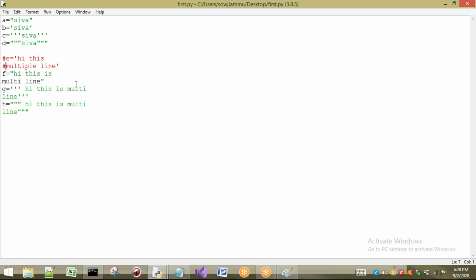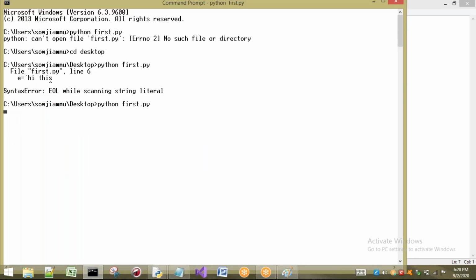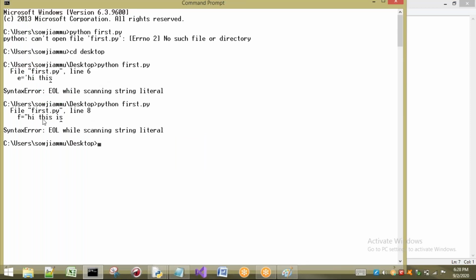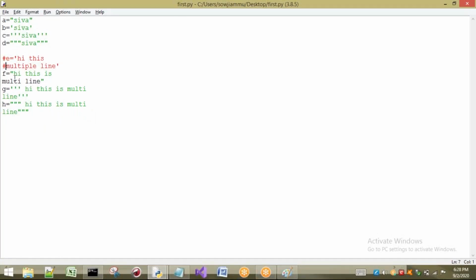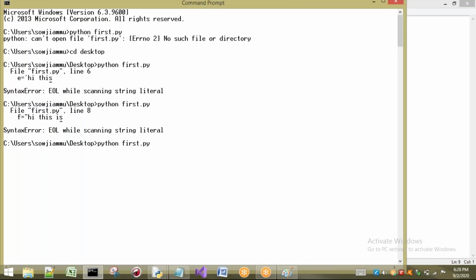Now once again I will save this and execute the program. Now you can observe the error at line 8. The line is started with double quotes, but the end of the line is not closed with double quotes, so it is telling an error. So I will remove these two also. I will not use multi-line comments, because if I use multi-line comments you will get confused. So I am using single line comments. Now I will save this program and execute. Will there be any error? No, because everything is fine.